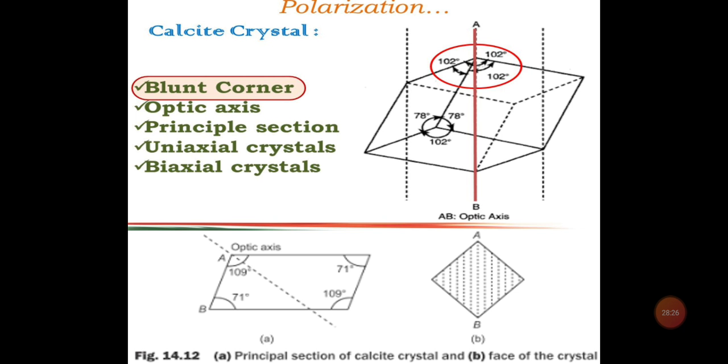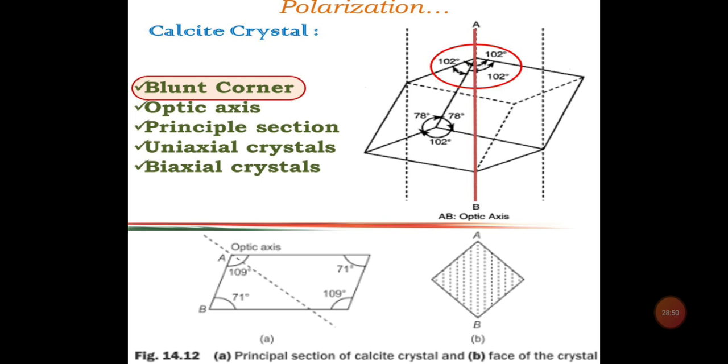Generally in nature it occurs in different forms, out of which it breaks up into a simple rhombohedron form, as I have shown here, which has 6 faces. Each of the 6 faces of the crystal is a parallelogram whose angles are nearly 78 degrees and 102 degrees.